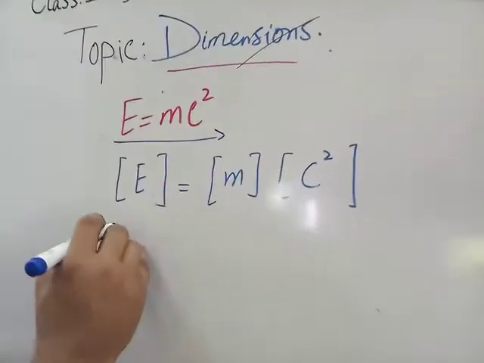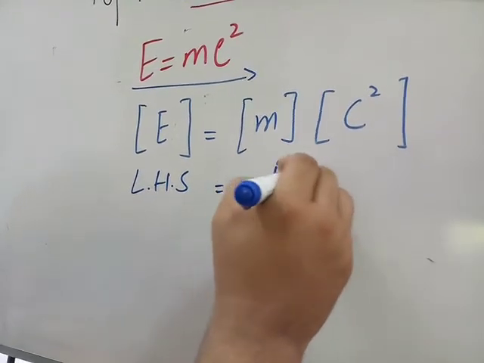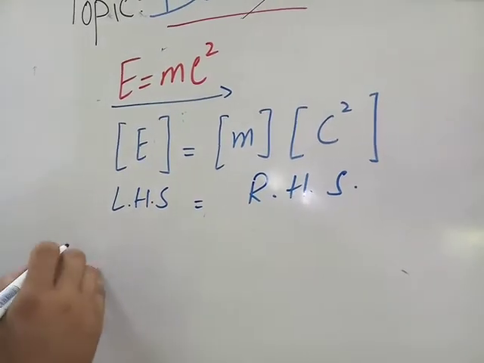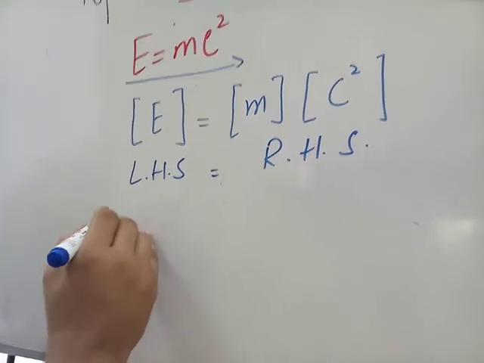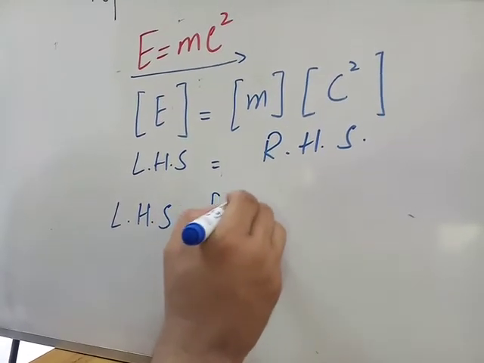So this is the left hand side and this is the right hand side. First of all, we solve the left hand side, which is equal to the dimension of energy.